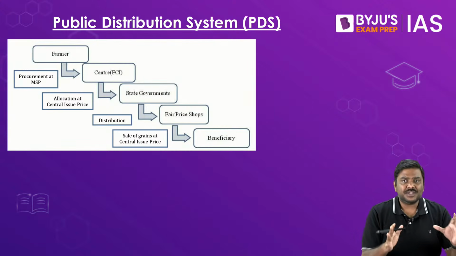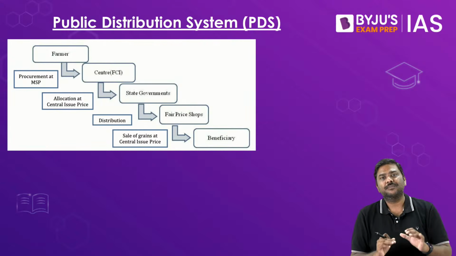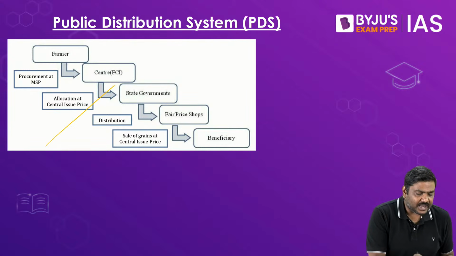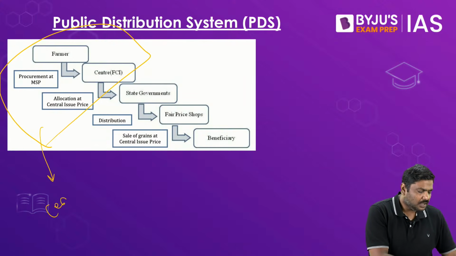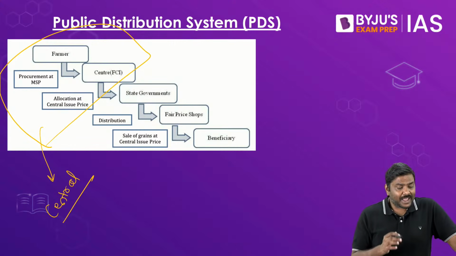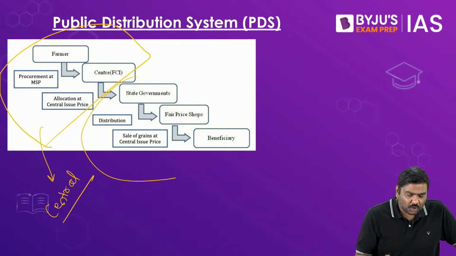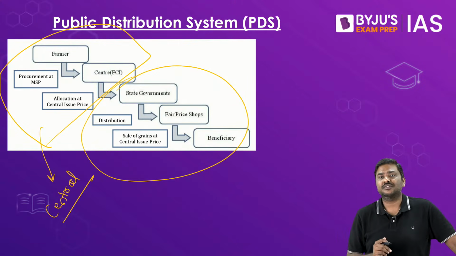Now, how is this process going to play out? You can divide the whole process into two parts. In the first part, the food grains are procured by the central government, and thereafter it is the state government which will ensure the distribution of these food grains to the beneficiaries.